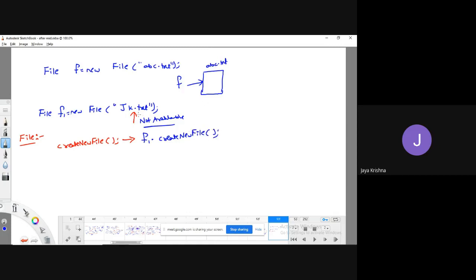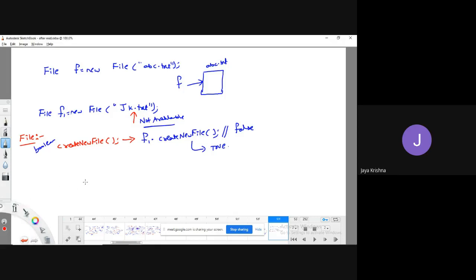If the file is already available, it is going to return false. If the file is not available, it is going to create the new file, and then it is going to return what? See, I will show all the examples. So createNewFile is going to return Boolean values.